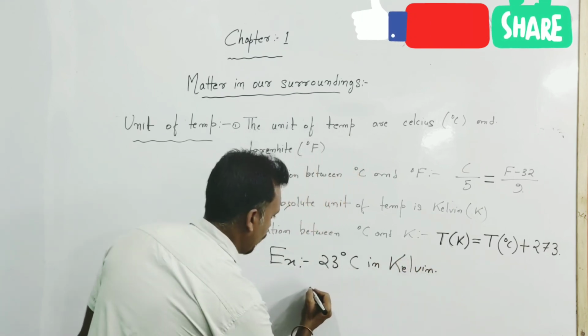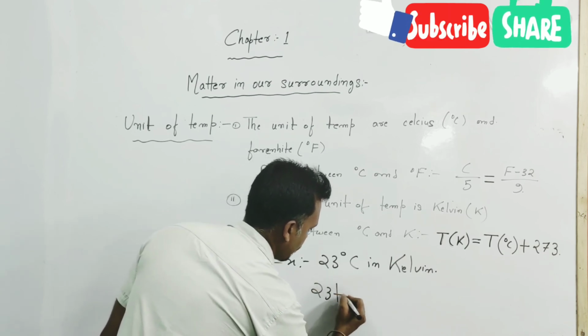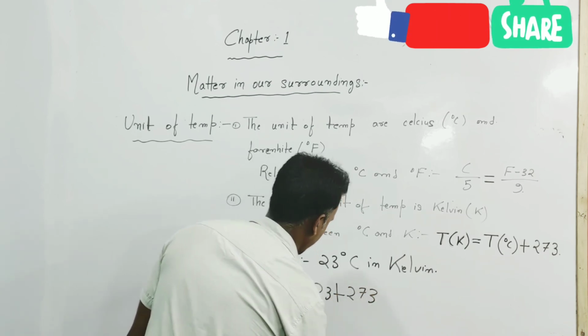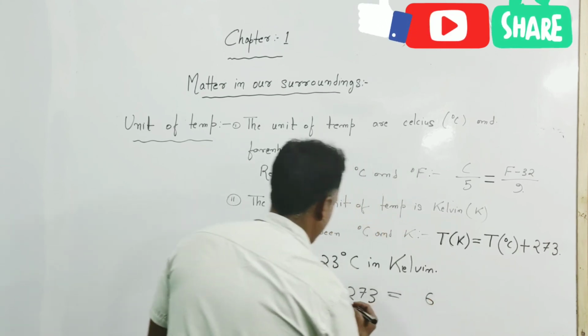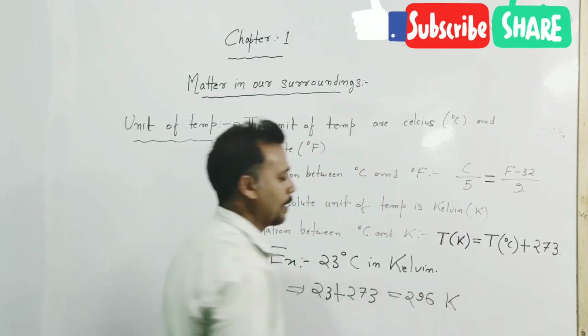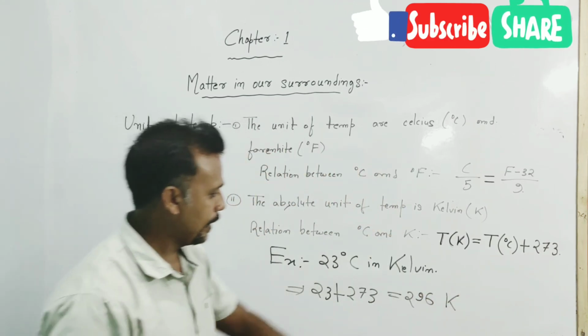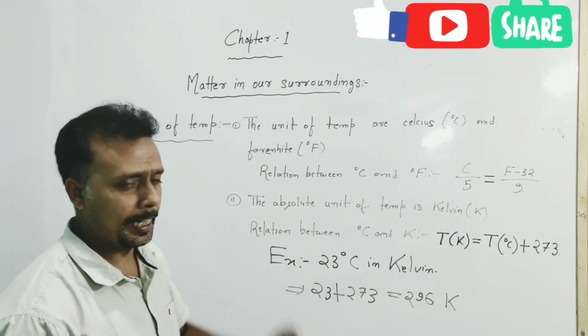That will be equal to 23 plus 273, which is equal to 296 Kelvin. The sign of degree is not given in the Kelvin scale, and this Kelvin scale is the absolute scale of temperature.